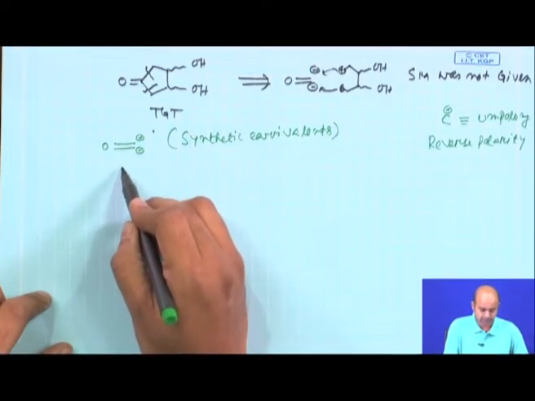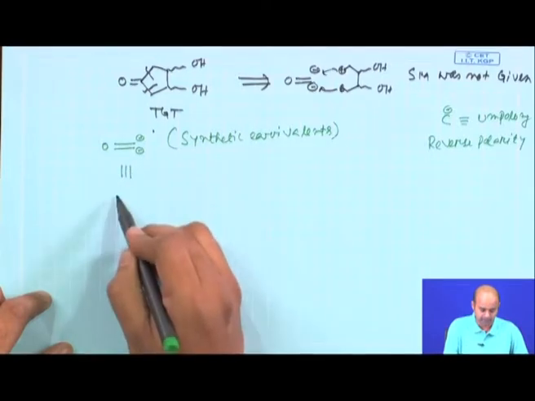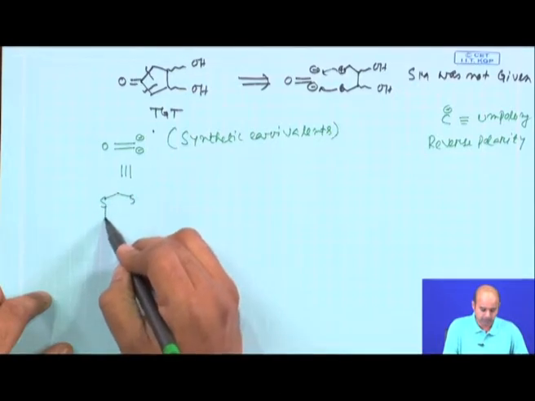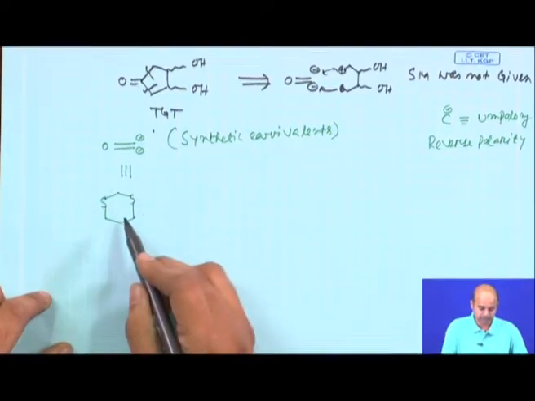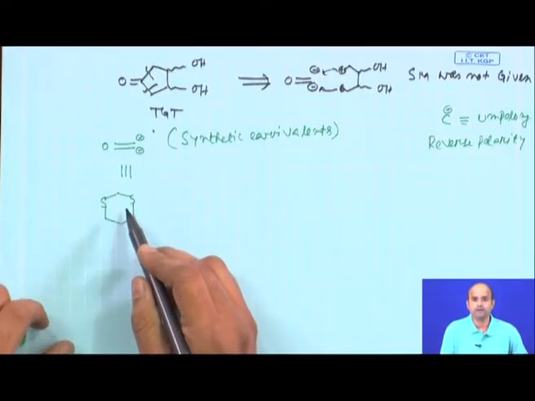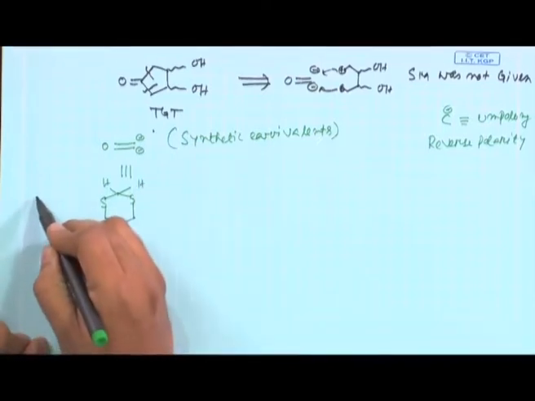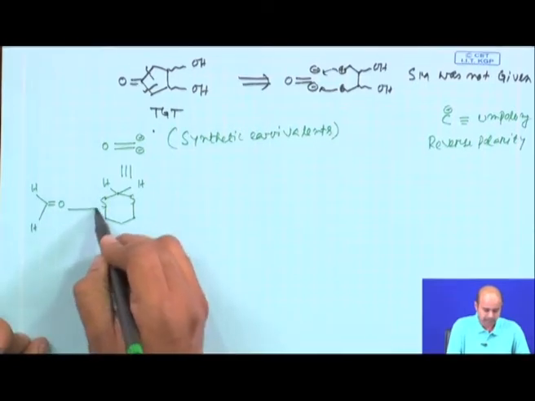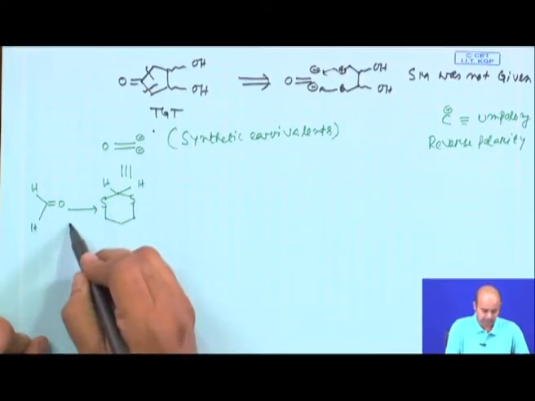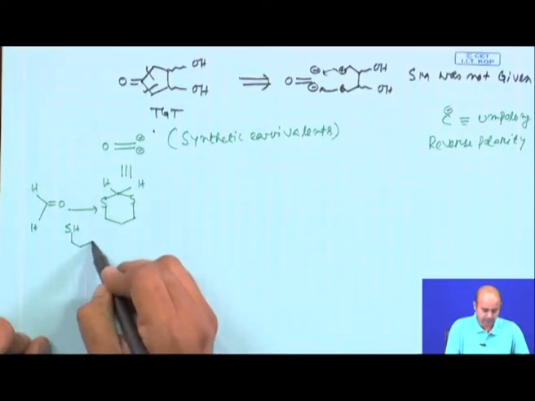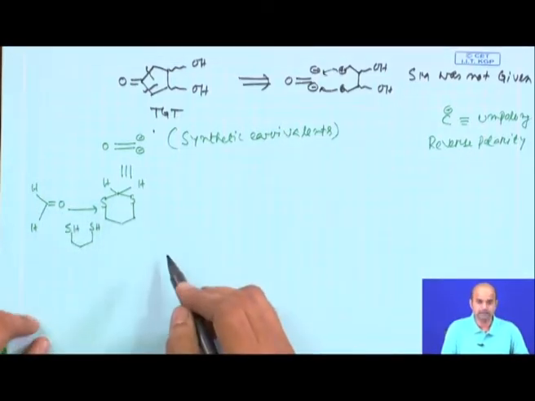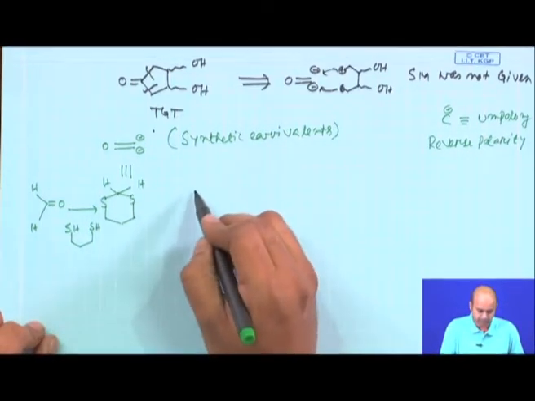As I said, this kind of species in reality you will not get. So, you have to think about some chemical compound which will yield this species. This is the 1,3-dithiane of formaldehyde. If you take a molecule of formaldehyde, react it with 1,3-propanedithiol, which is a thiol compound, the aldehyde will react and give a 1,3-dithiane. Now, 1,3-dithiane has a unique property.